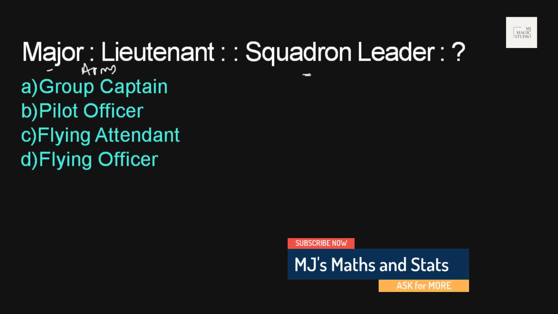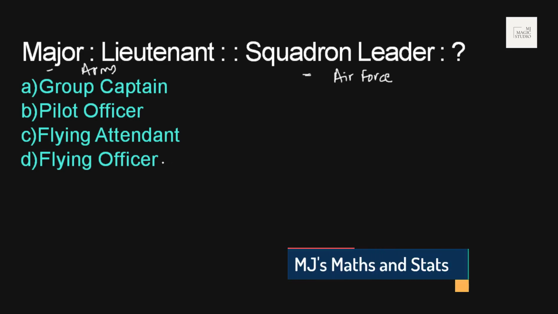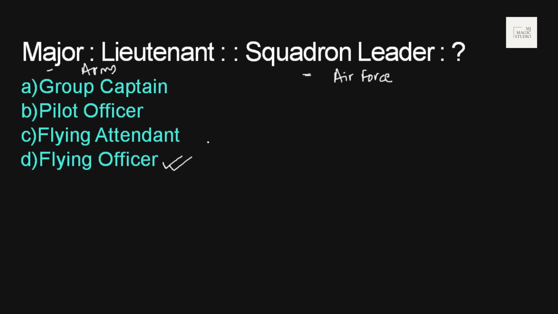This is the rank in the army, and this is the equivalent rank in the Air Force. So same as lieutenant and flying officer. Lieutenant and flying officer are of the same ranks in the army and in the Air Force. So the best option that fits is D, the flying officer.